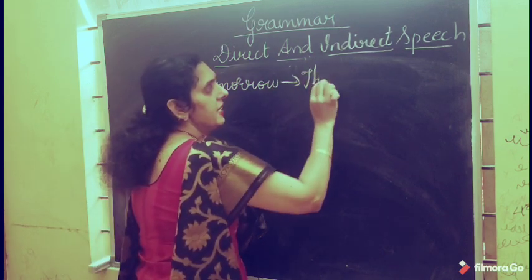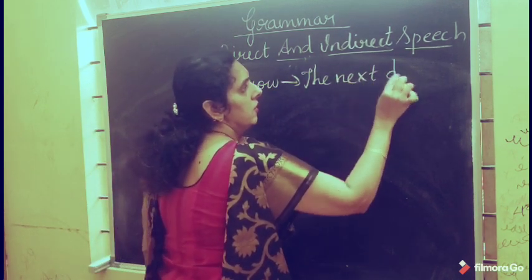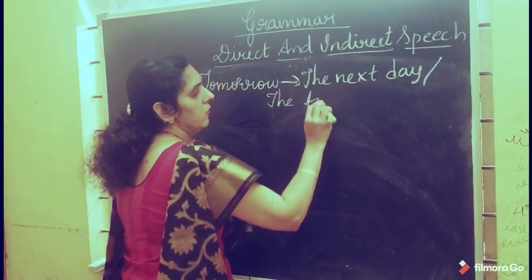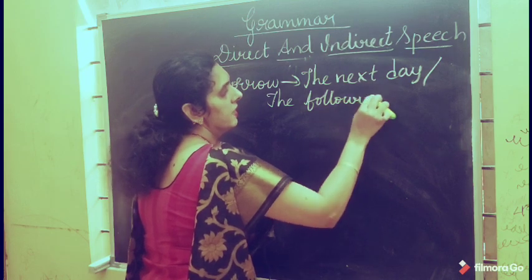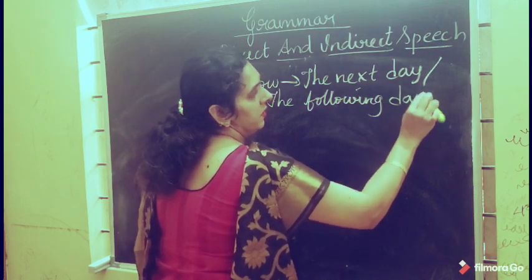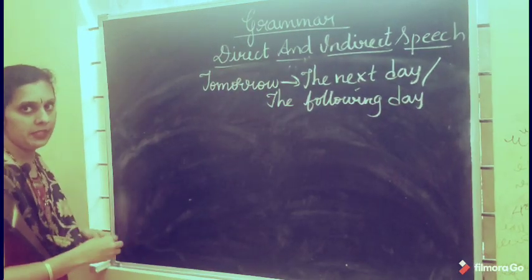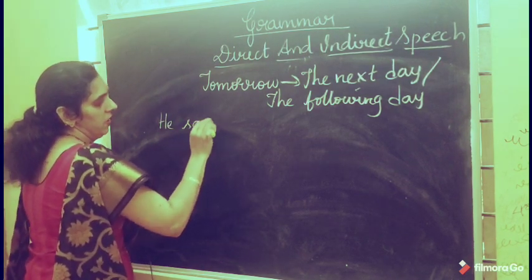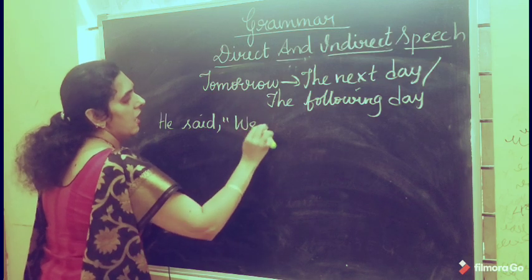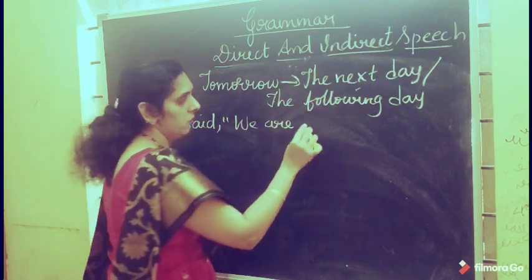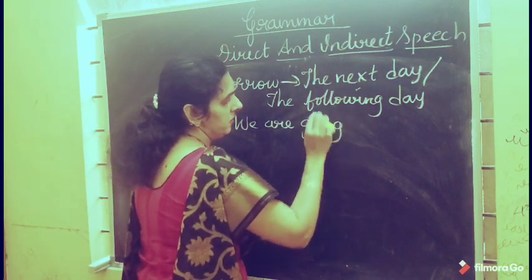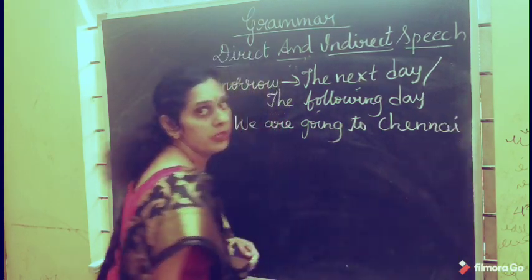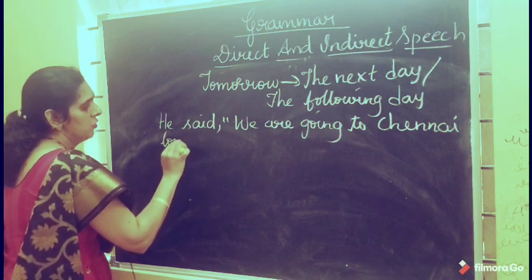Okay, let me take an example here. He said, we are going to Chennai tomorrow.